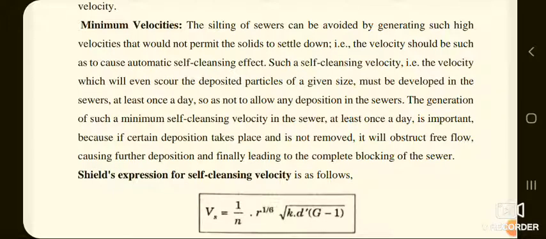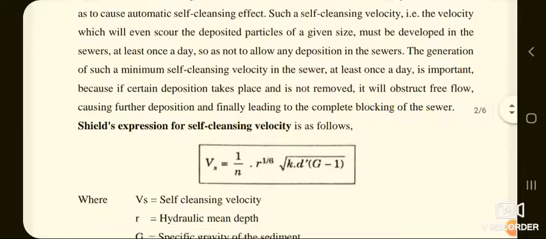The generation of such a minimum self-cleansing velocity in the sewer at least once a day is important because if sudden deposition takes place and is not removed, it will obstruct free flow, causing further deposition and finally leading to the complete blocking of the sewer.